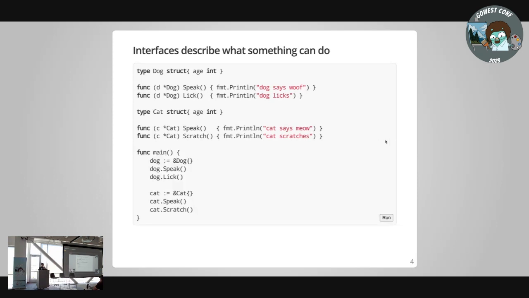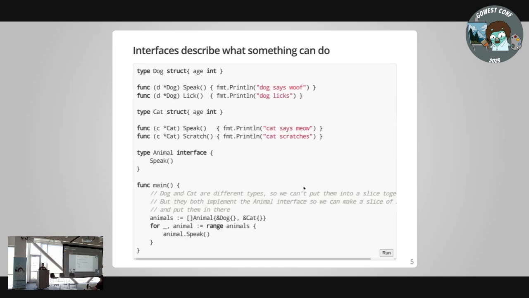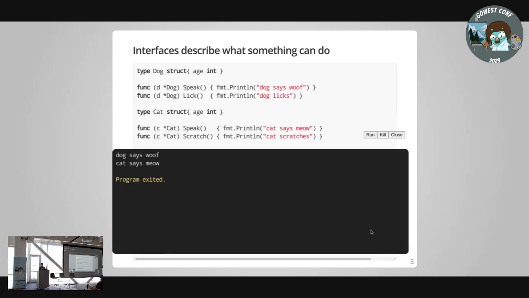Instead, I can say, well, there's a bunch of common behaviors. Rather than take a specific dog or cat type, let's actually write an interface that says, look, anything that can speak is going to be called an animal. You don't have to say that you're an animal. You just have a behavior and you can be that thing. So now I can create a slice of anything that implements one method and call that. And I can pass that to functions.